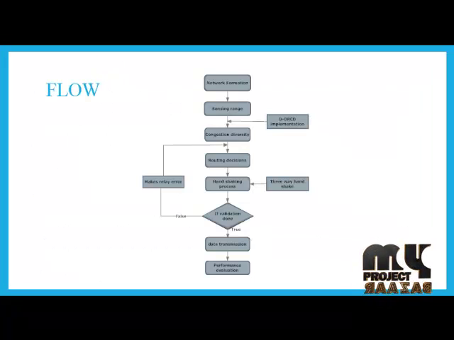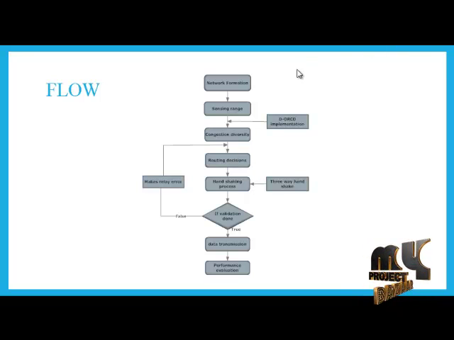Let us see the flow of our project. First, we have to form the network. This consists of a number of nodes, that is our sensor nodes, as well as the routing nodes, that is the source and the destination node. We have to sense the range, that is, in our project we have to sense a range up to 200 or 250 meters. Then we have to implement this DORCD protocol.